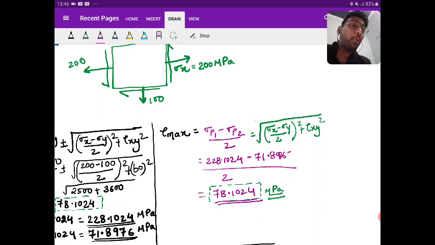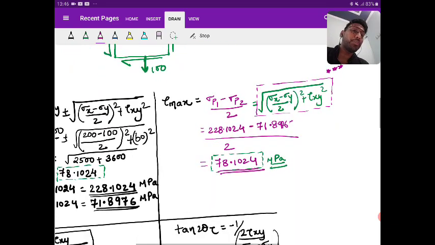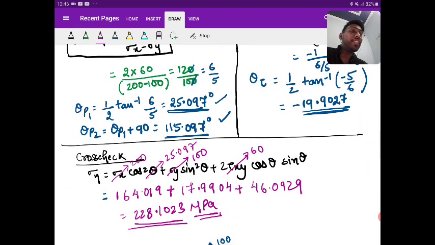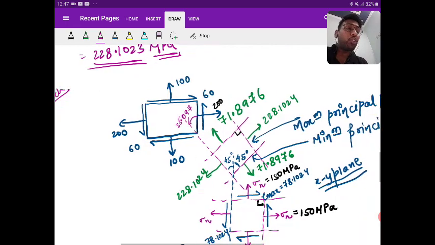Please make this in a box. You can solve many objective questions from this. Then we have seen tan 2 theta p. We have found theta p1, p2. We have found theta tau. Then we have done the cross check to see which normal stress is acting on which principal plane, because we have two theta and two normal values, and we don't know which normal stress acts at which theta. So we have checked that, and based on that result I have drawn the sketch.